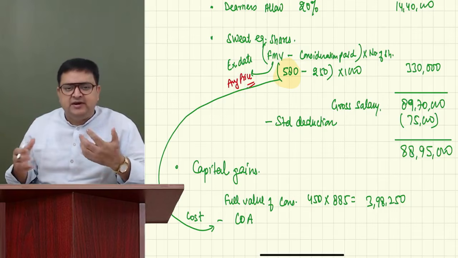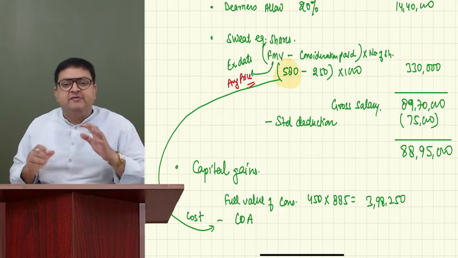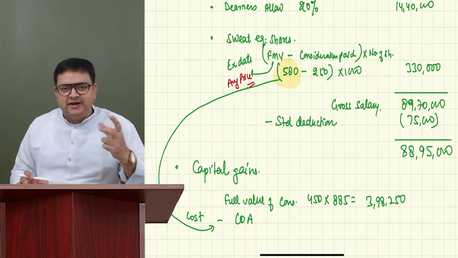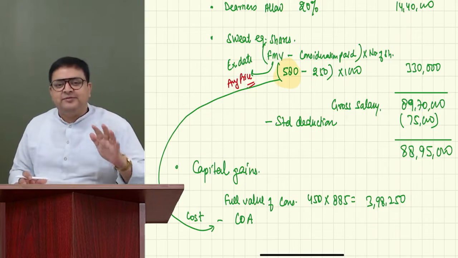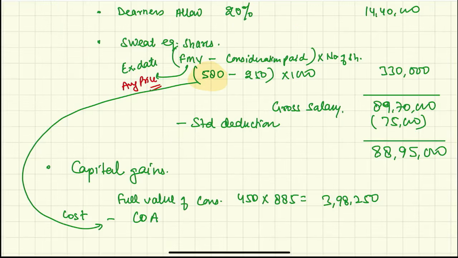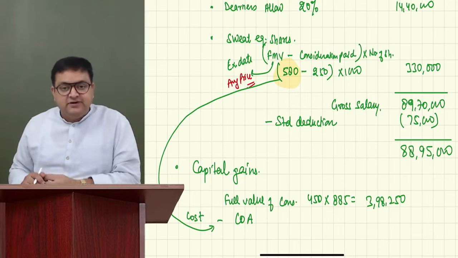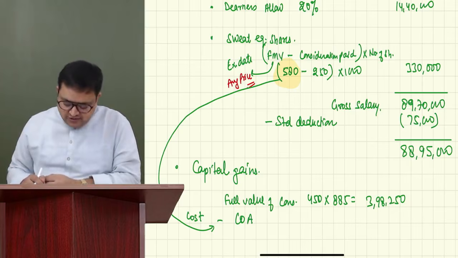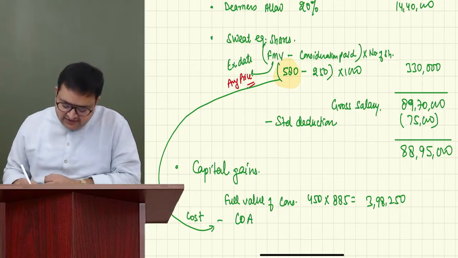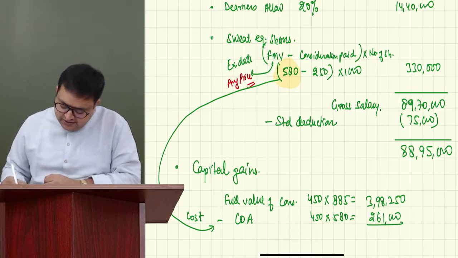Otherwise, if this would have been a regular or a fast track batch, I would explain why. But right now we don't have that much time. So for examination purposes, please remember whatever fair market value you have taken to compute the perquisite value, please make it your cost. So cost of acquisition is 450 shares into 580, 261,000.